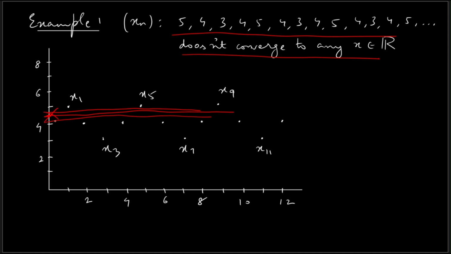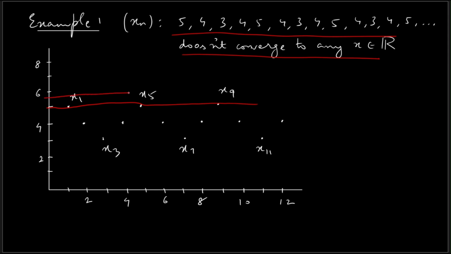Now if I consider some other point, say 5, and draw a band with this much thickness, I can see that some of the terms of the sequence lie inside this band, like x1, x5, x9 and so on. But I am not able to find a stage on the x-axis such that all the terms after that stage would lie inside this band.